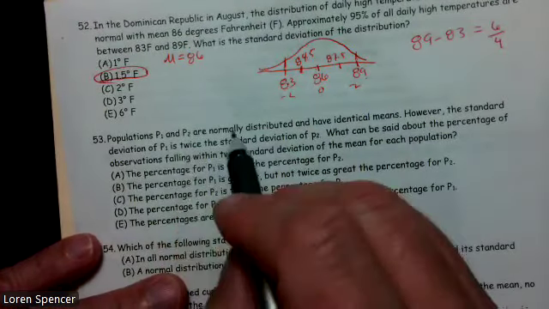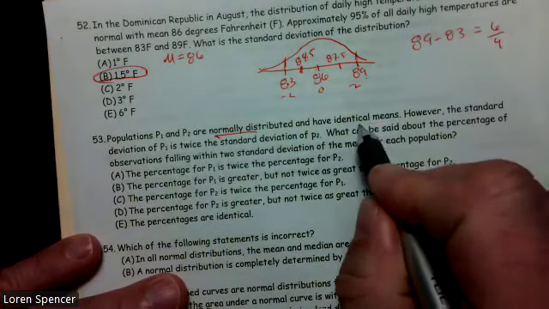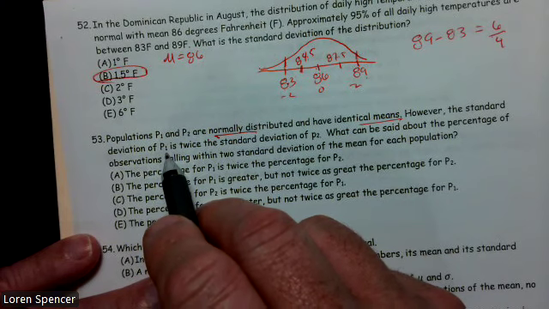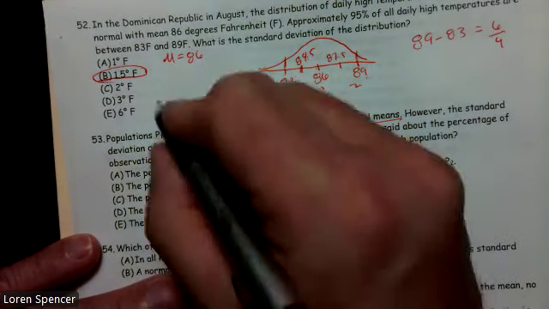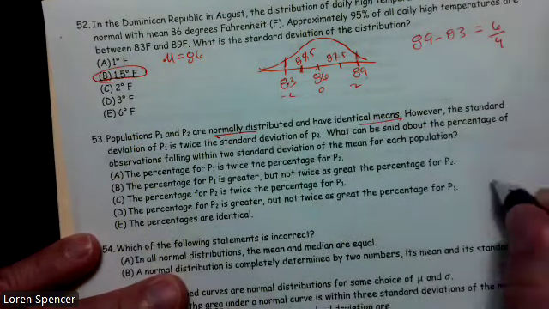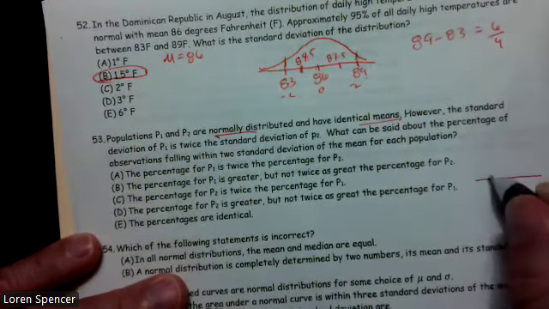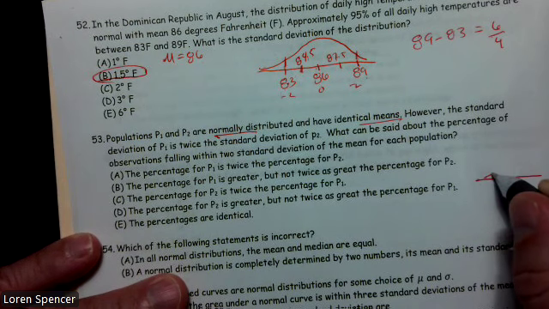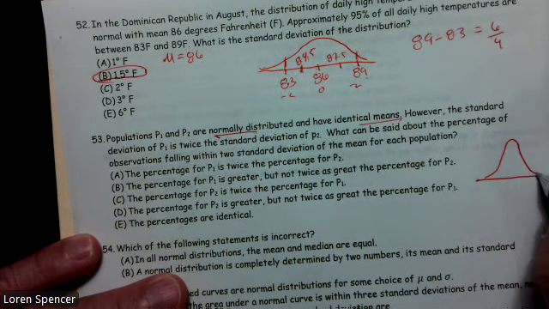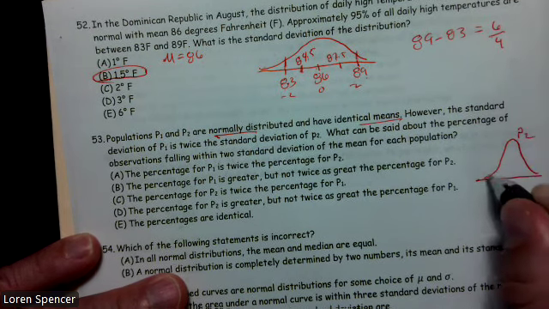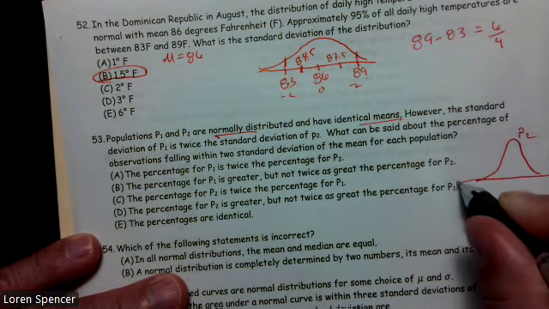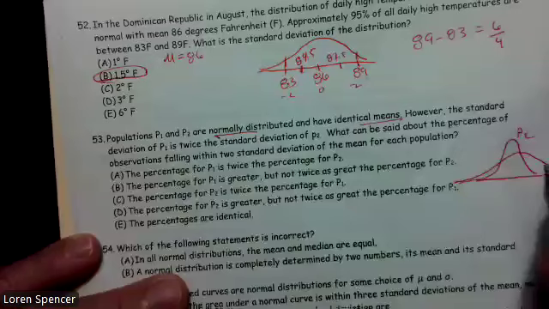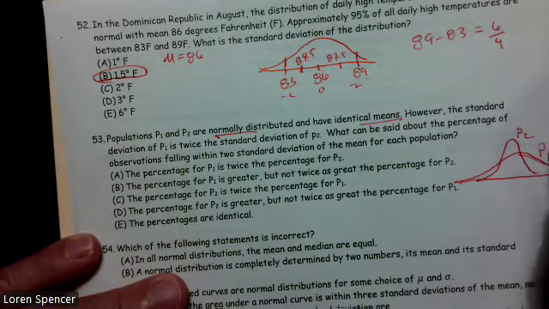Populations P1 and P2 are normally distributed and have identical means. However, the standard deviation of P1 is twice the standard deviation of P2. All right, so if I'm thinking about that, that means P1 is twice the standard deviation of P2. So if P2 is nice and tall, P1 is going to be a little bit short and fat. Or maybe we should use the word husky, probably a little better. I don't want to offend people.